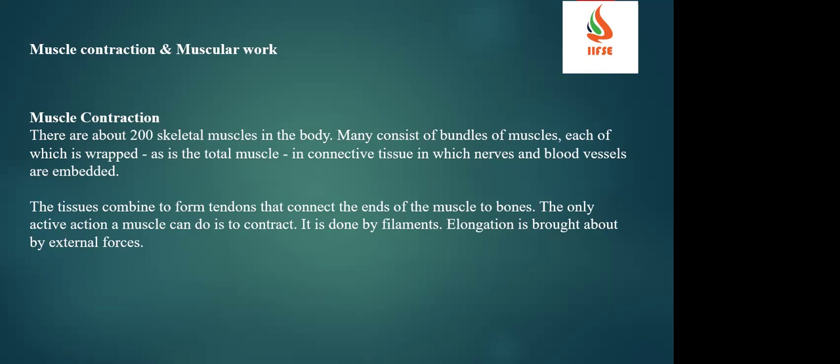Basically, in our body, there are 200 skeletal muscles, different kinds of muscles. They will be combined like a cable wire. If you see an electrical cable, how the copper inside is bound, in a similar way they get wrapped together. And some of them have nerves and also blood vessels embedded, which means they are inside, combined together along with the muscles.